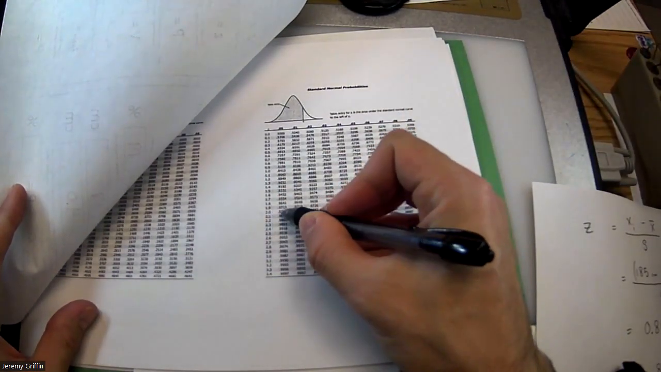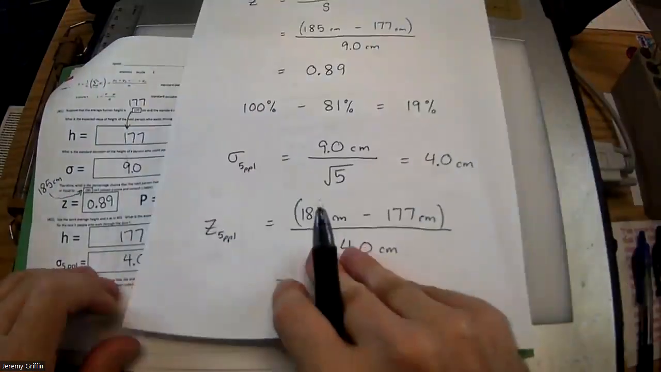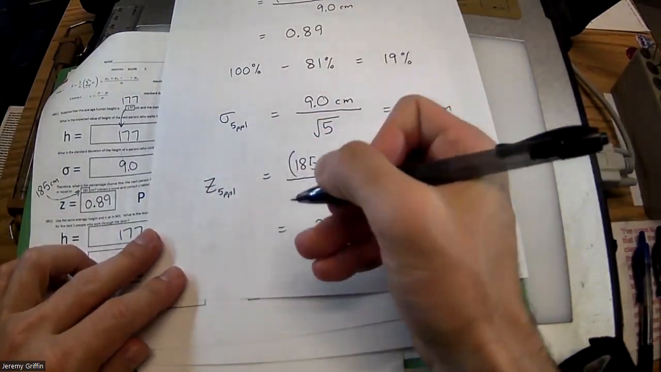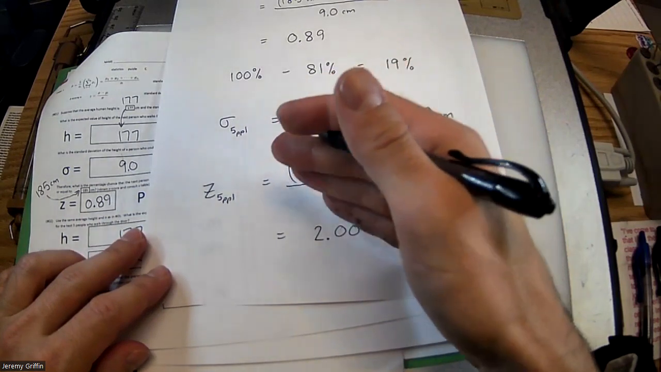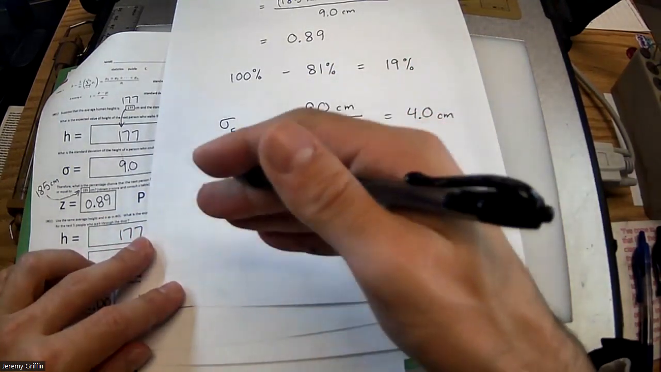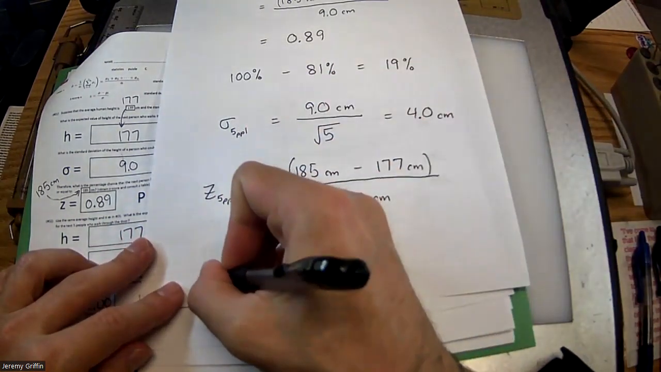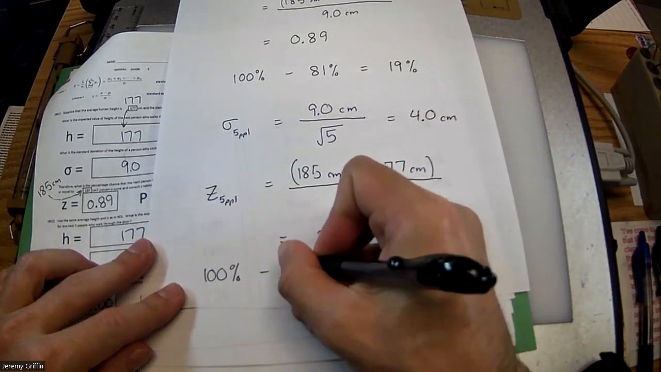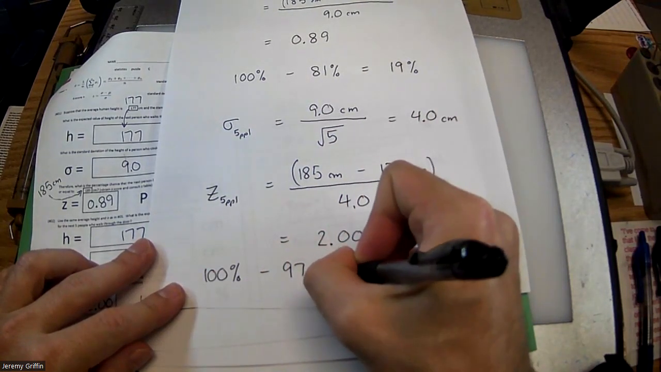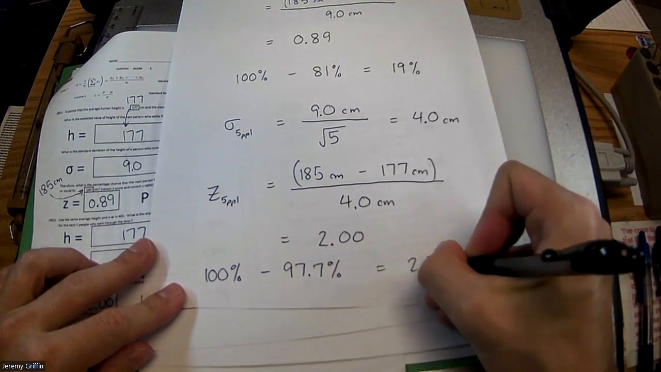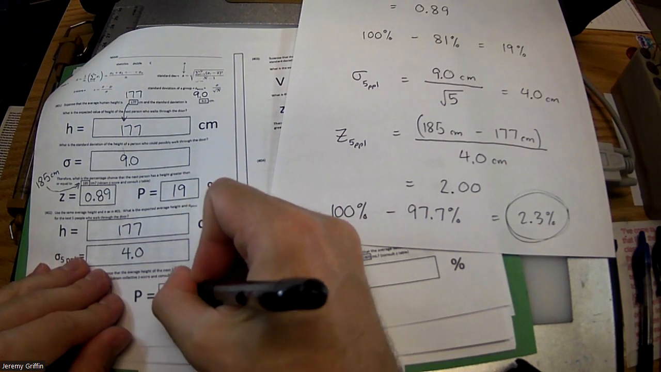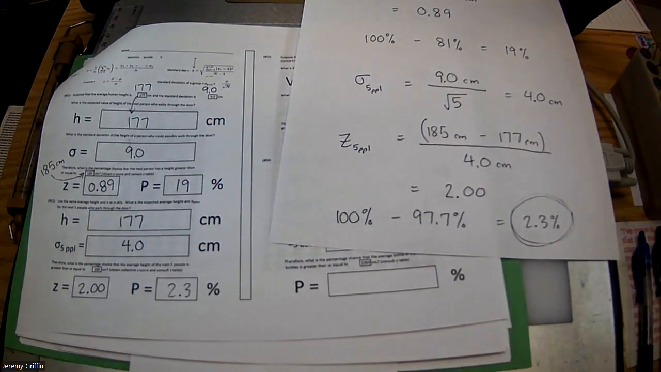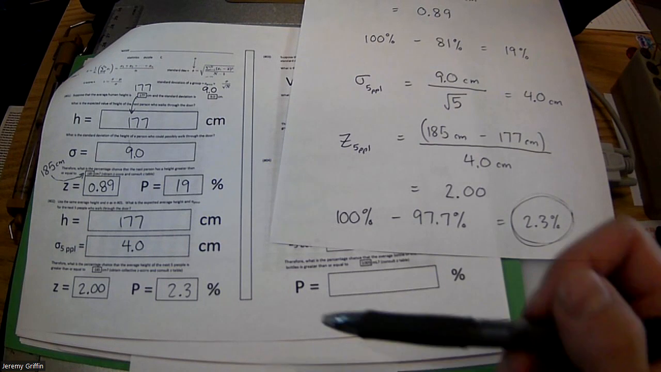Z-score of 2.00, that's like right here. I'm looking at 97.7%. Now, remember, that's taller than 97.7% of people. So how many people then therefore would be taller than that particular group? 100% minus 97.7% is like 2.3%. And that's the number that goes right here. So if you're following the story, right,